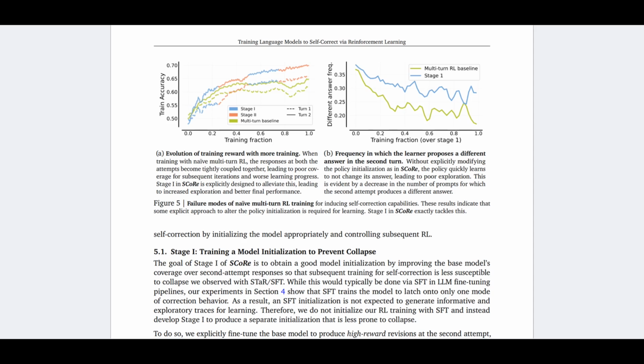So as the training progresses, the difference drops. That means the model quickly learns to not change its answer in the second solution. This means the raw, or let's call it vanilla REINFORCE, doesn't work.